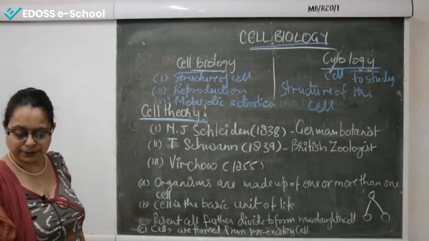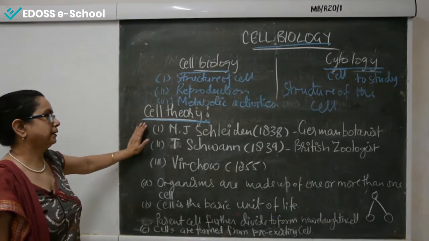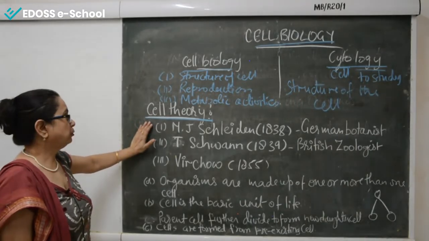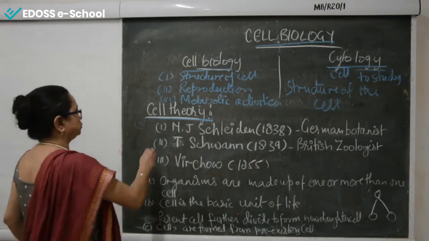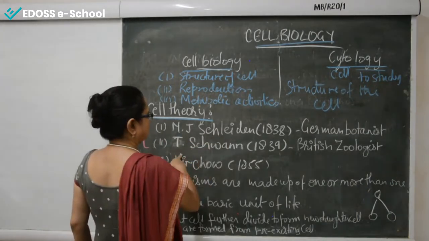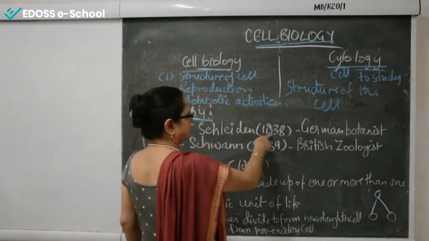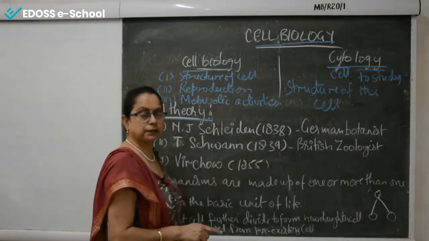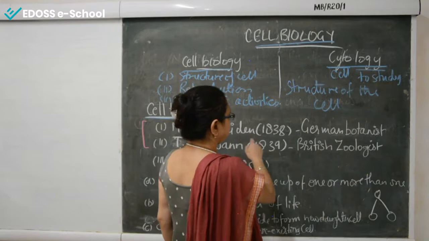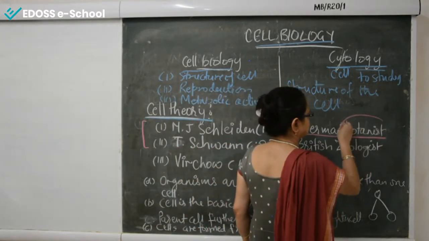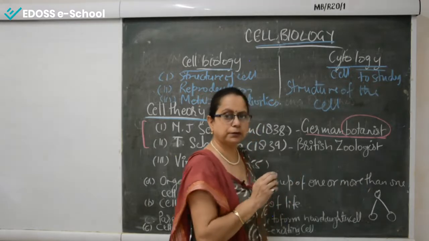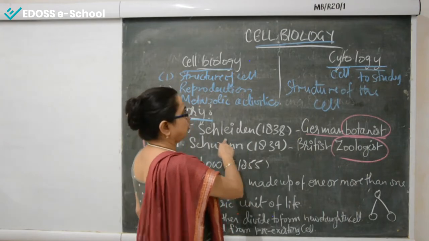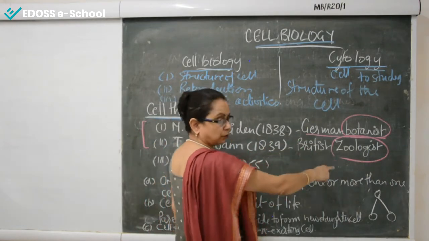So who has given the cell theory? There are three scientists who have been credited for giving the theory regarding the cell. Of these three, the first two are M.J. Schleiden and T. Schwann. Schleiden in 1838 gave some points, and in 1839 Schwann gave some points regarding the cell theory. Schleiden was a German botanist. Botany is the branch of science in which we study plants, and zoology is the branch in which we study animals. So Schleiden was a botanist and Schwann was a zoologist.